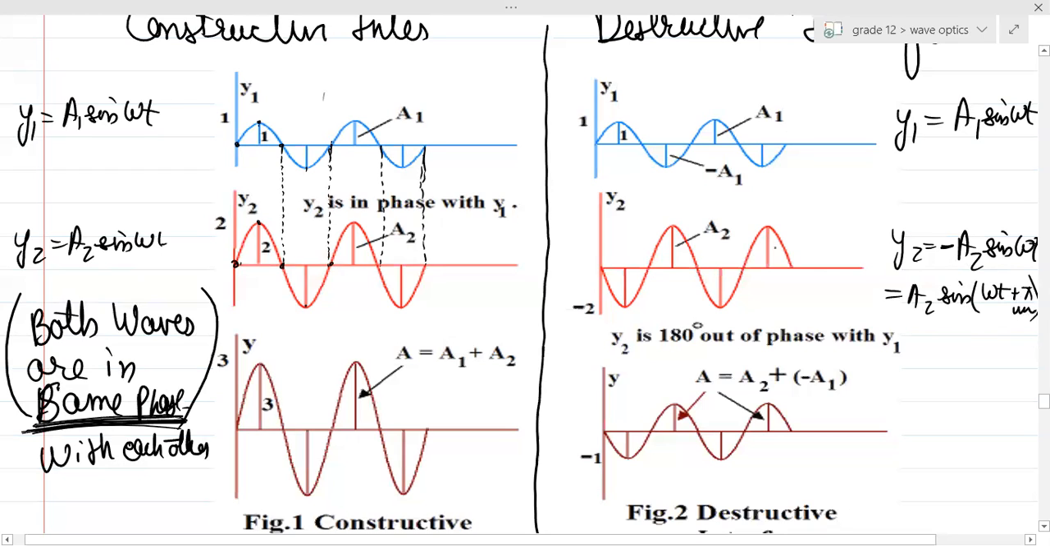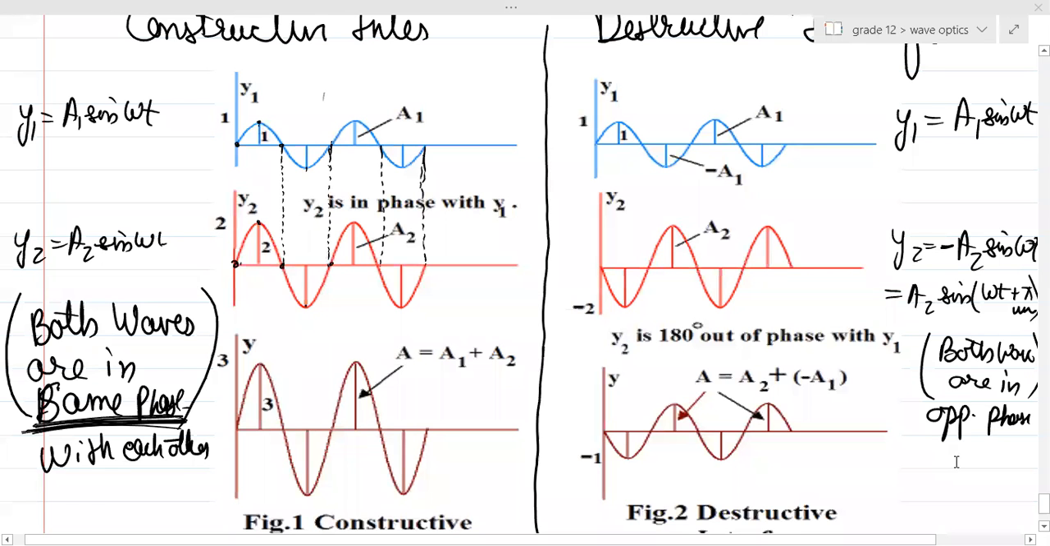So whenever two waves are there in such a way that both waves, hello guys, can you hear me? Yeah. Are you able to see my screen? No, I can't see it. No, sir. So let me share it again. My net connection had gone, I guess.